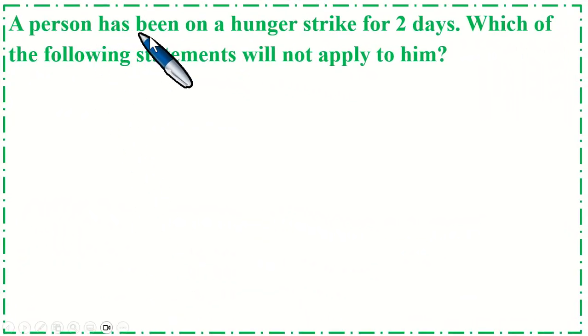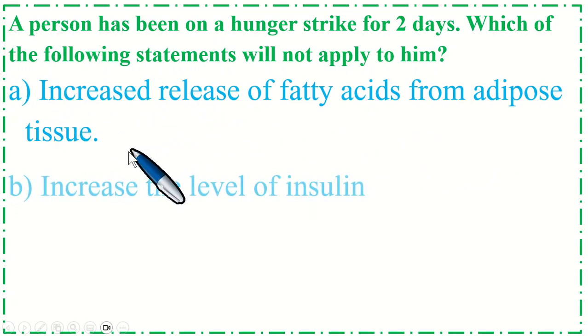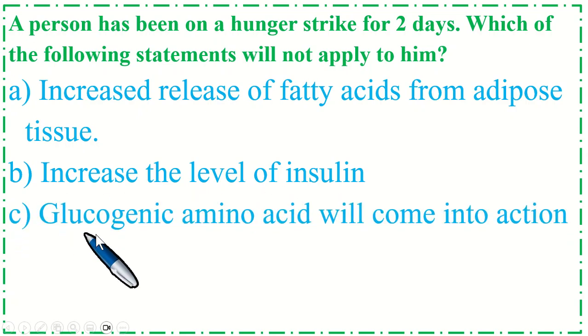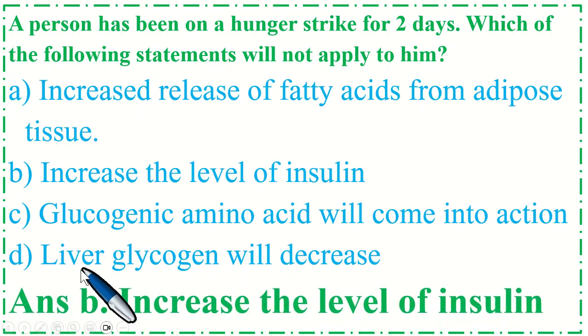A person has been on a hunger strike for 2 days. Which of the following statements will not apply to him? Option A increased release of fatty acid from adipose tissue, option B increase the level of insulin, C glucogenic amino acid will come into action, option D liver glycogen will decrease. Correct option is B, increase the level of insulin.